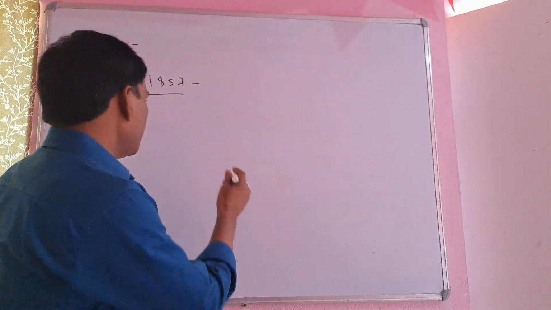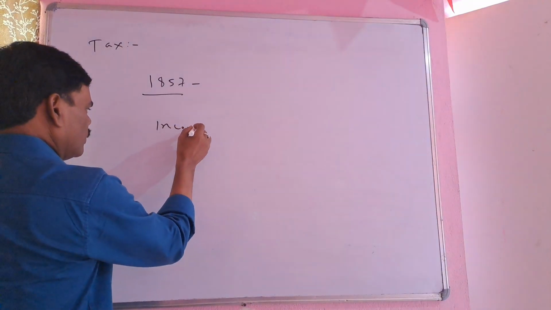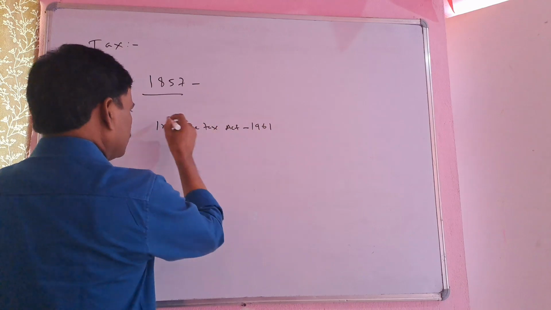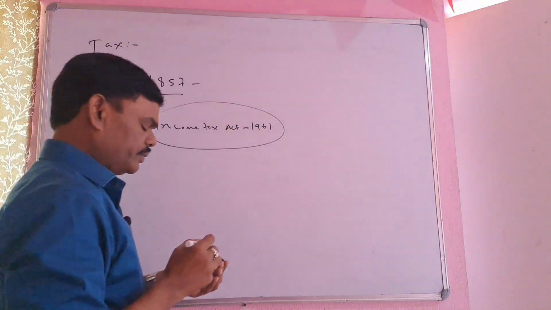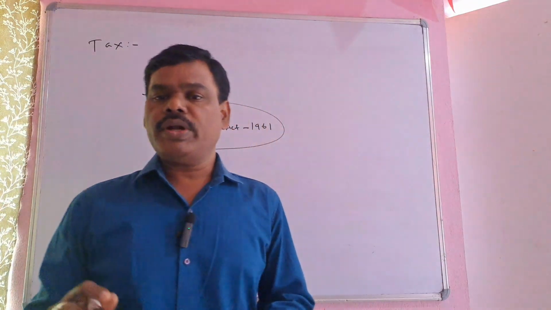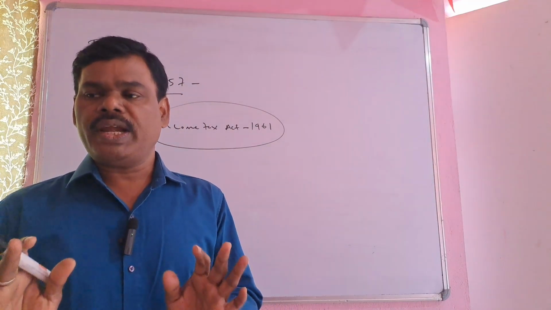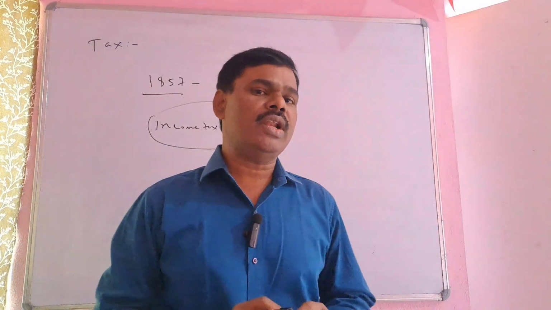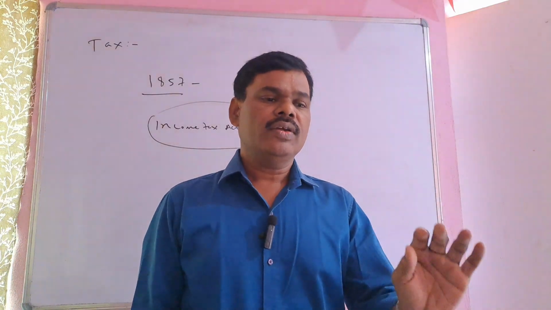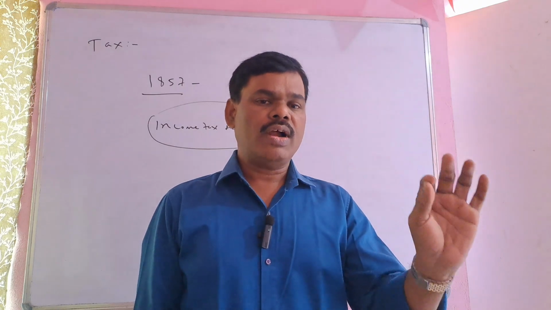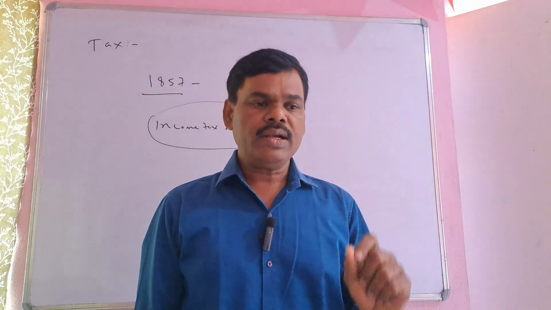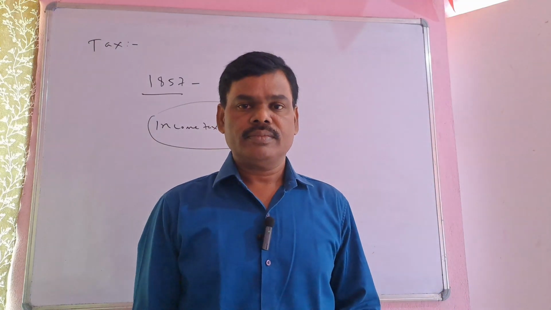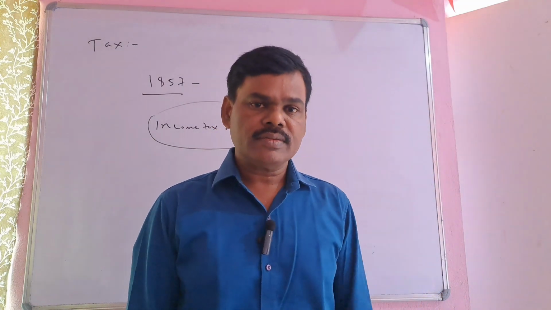Right now the Income Tax Act is 1961. Okay. Let's say somebody does not want to pay tax to the government or avoids paying tax. In that case, what will happen? Let's say Nobin does not want to pay tax to the government even if his income exceeds the tax slab. Then he has to pay penalties.